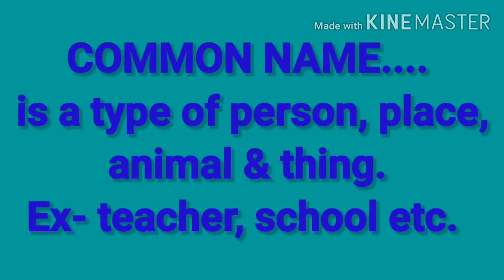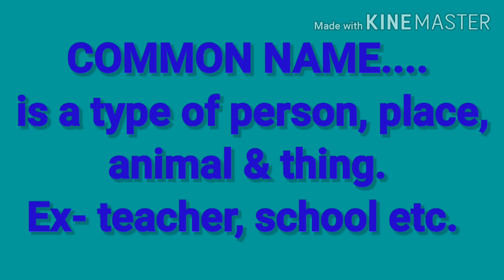Now kids, first is common name. Common names means it is a type of people, places, animals and things. Got it? For example, teacher. Kids, you can see many teachers in your school, right? So teacher is a common name.